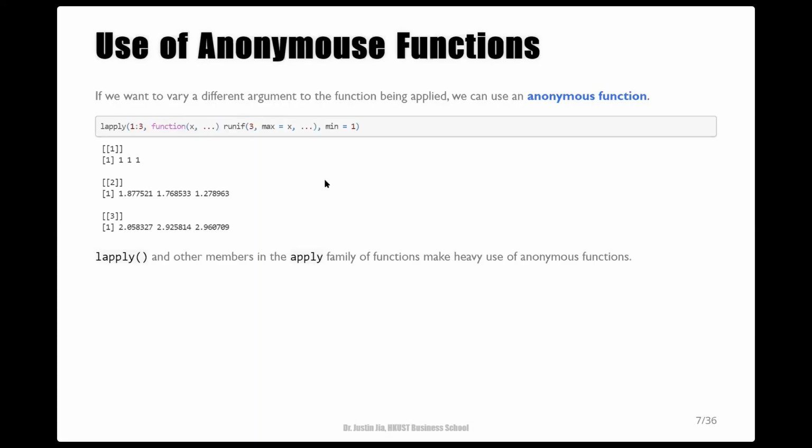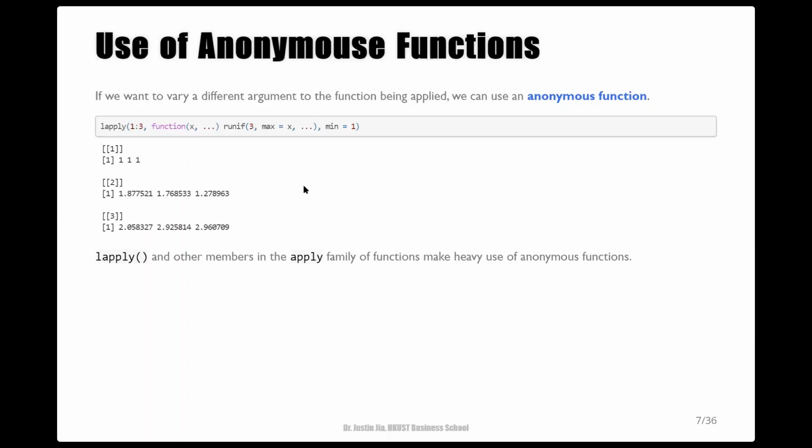Instead of creating an anonymous function on the fly, you can also define a named function first and use its name in this lapply function call. Whether you use an anonymous function or you define a function first depends on the context.